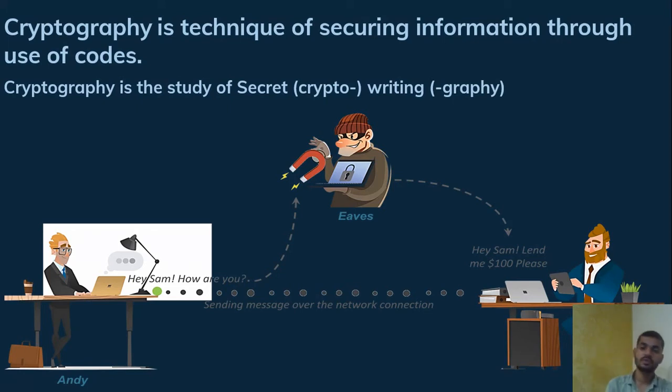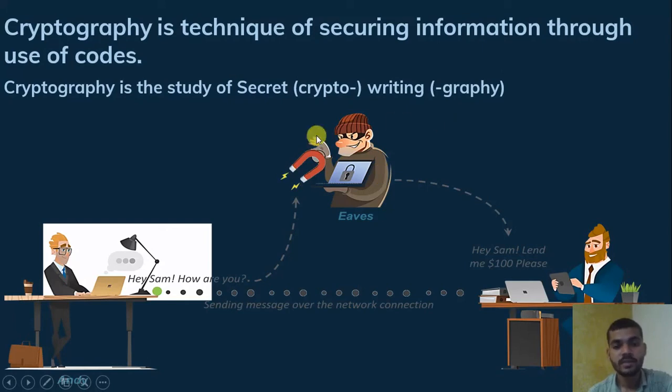Cryptography is also used to maintain the CIA triad model, where confidentiality, integrity and availability are maintained by using cryptography. So how it is used, we will see further. First thing, remember, this is the technique where you secure your information through the use of codes.